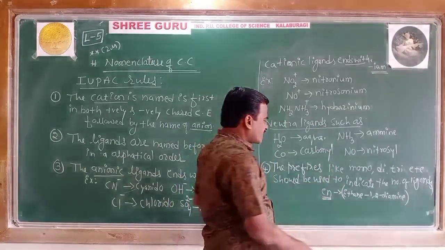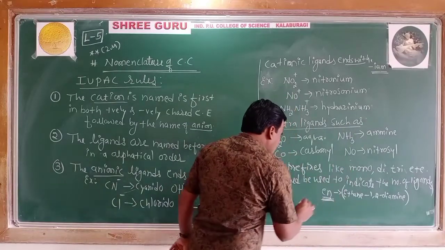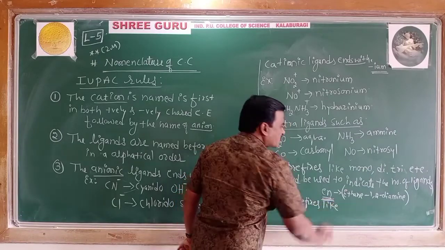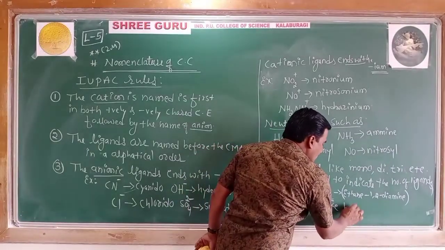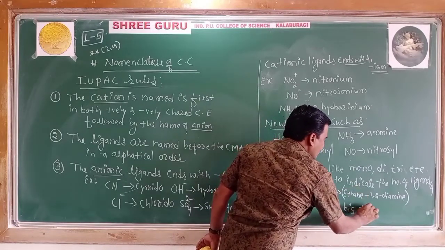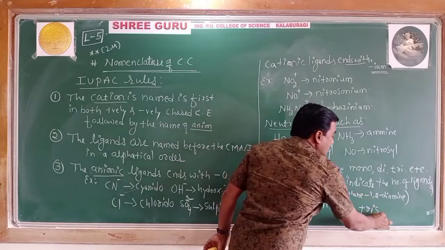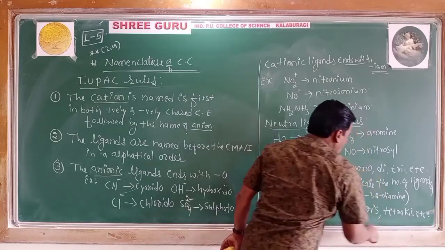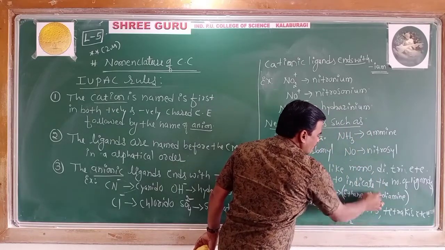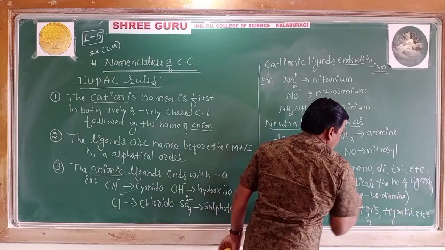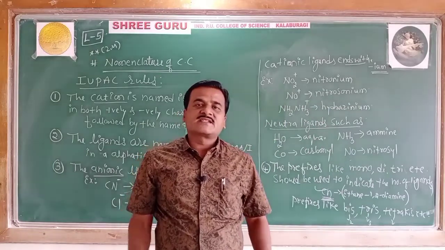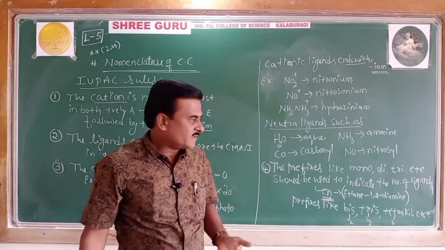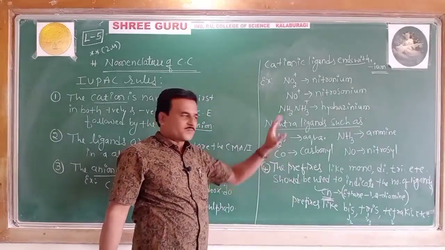In such a case, prefixes like bis indicating 2, tris, tetrakis, etc. should be used to indicate the 2, 3, 4 of such polydentate ligands which involve a Greek prefix in the name of themselves. So this is how the fourth rule completes.